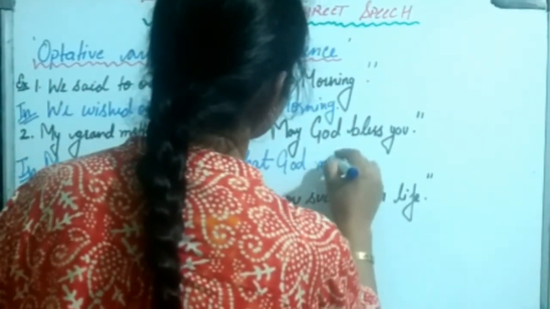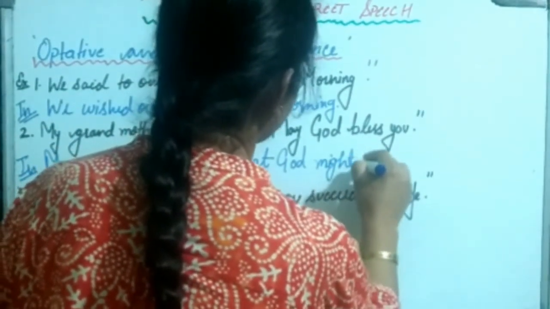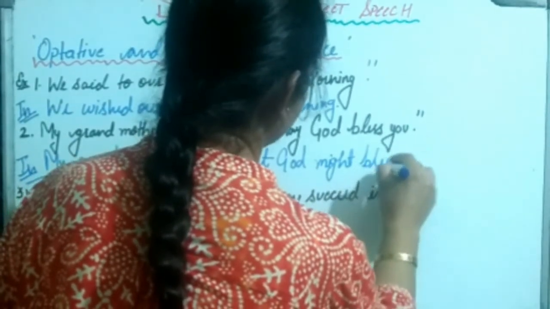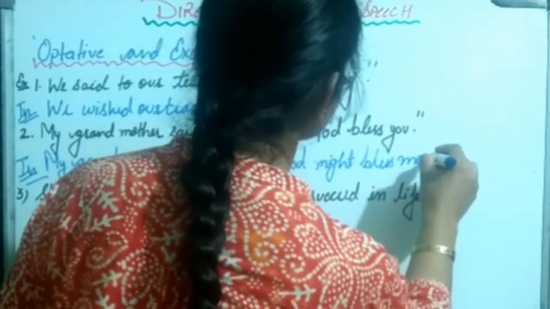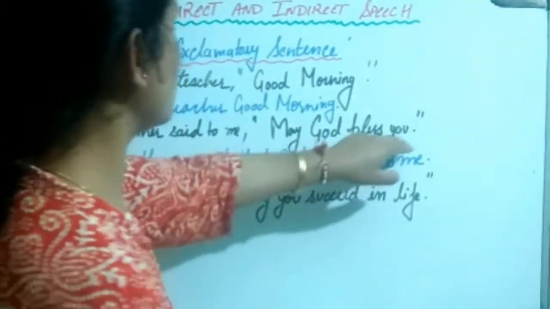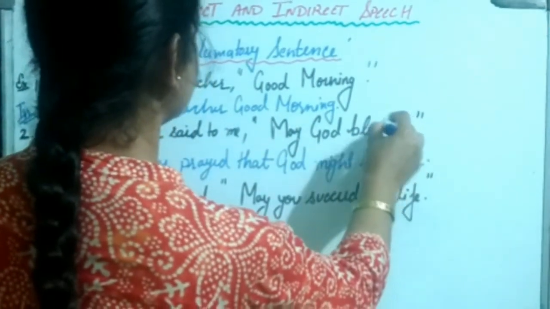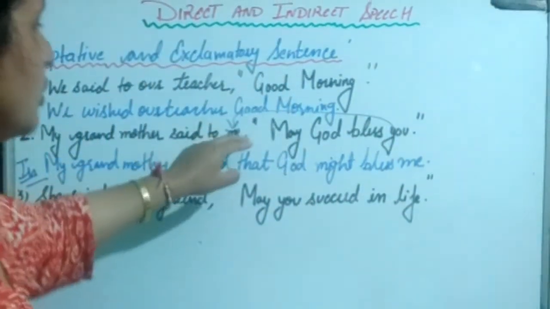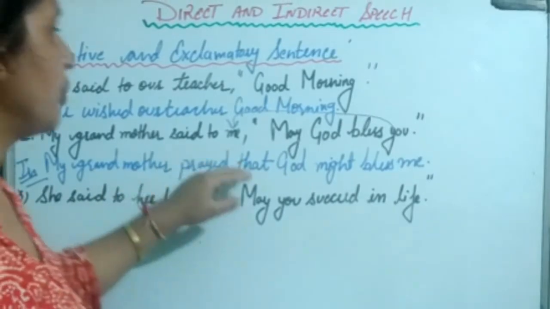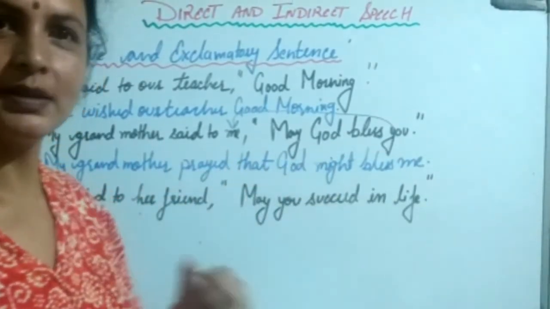God might bless. This you we are going to change into me. So what is this you? This you is object of the reporting speech here. Okay. So my grandmother prayed that God might bless me.